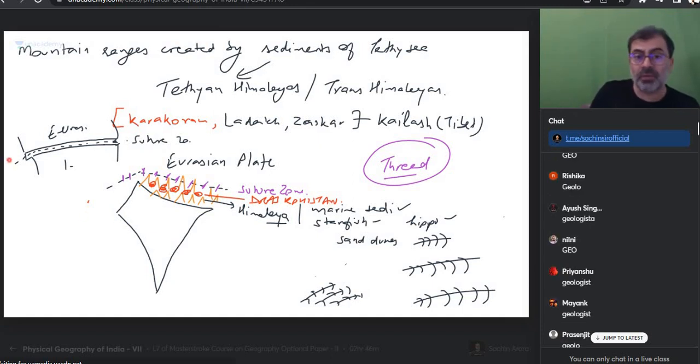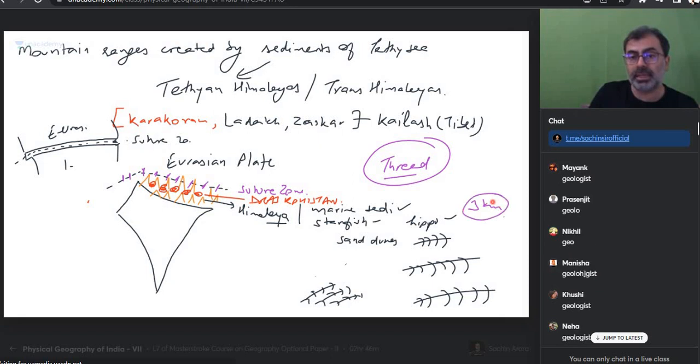Geologists find that almost at 3 kilometer height, they find hippo. So they are very clear. Don't worry, Hippo never came 3 kilometer height. Hippo had no romance for Himalayas. That Hippo had gone to Himalayas for salvation.